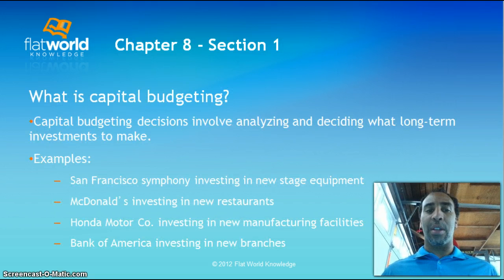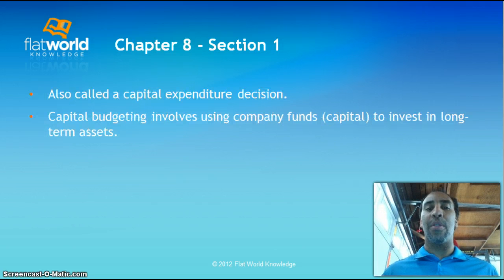So what is capital budgeting? Capital budgeting decisions involve analyzing and deciding what long-term investments to make. Not short-term investments, long-term investments. Speaking about purchasing buildings, purchasing large amounts of machinery, things of that nature. Some examples are San Francisco Symphony investing in new stage equipment, McDonald's investing in a new restaurant, Honda Motor Company investing in new manufacturing facilities, and Bank of America investing in new branches. All huge, big purchases. This is also called a capital expenditure decision. It just depends on how you word it and what you've been taught on how to phrase it.